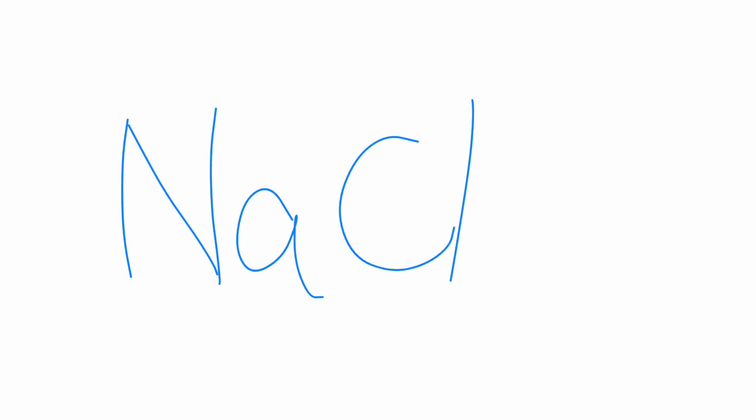And if we take a very simple example like NaCl, chlorine is -1 and sodium is +1. So it forms a very stable compound NaCl, sodium chloride, the common salt.